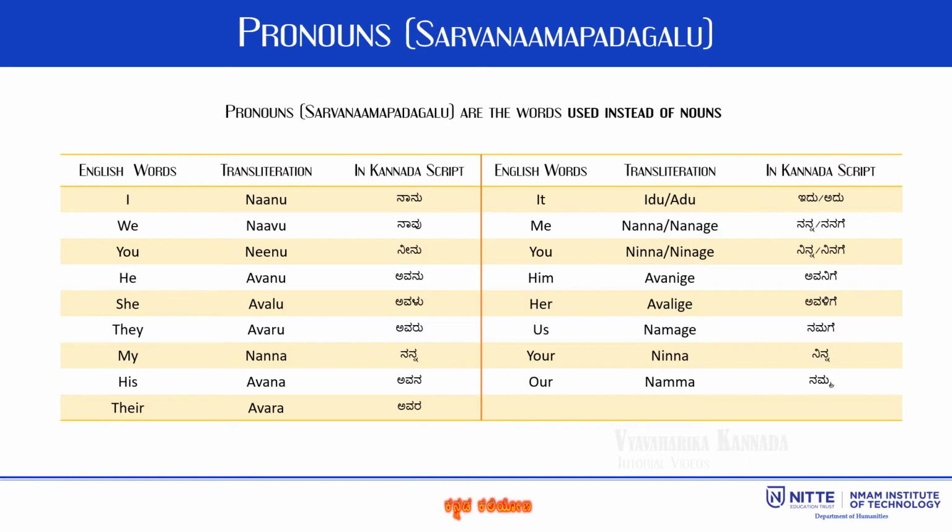To use some of these pronouns in a sentence, when I say, "This is my book," it becomes Idu Nanna Pustaka in Kannada. Here the word my is Nanna in Kannada. Pronouns change according to gender and number. He is Avana in Kannada, whereas her is Avala. Similarly, he stands for Avanu, whereas they stands for Avaru.